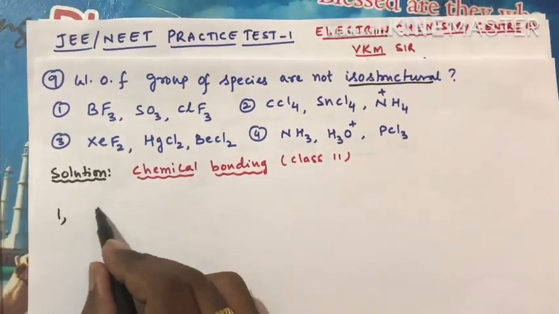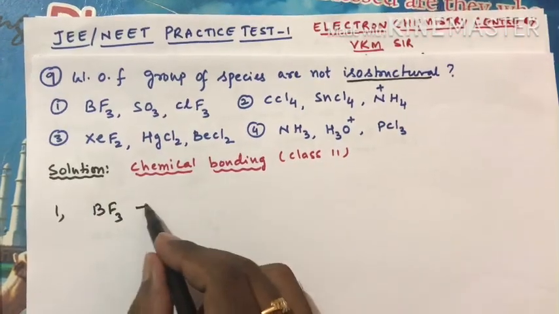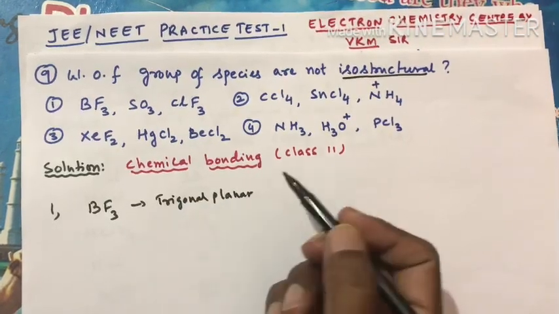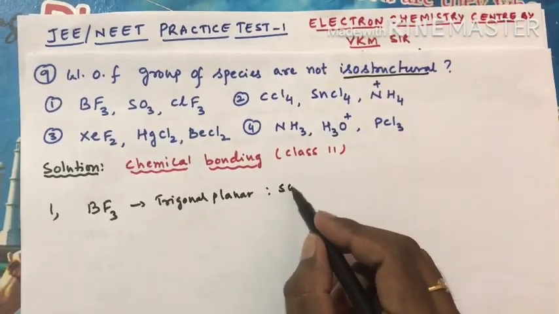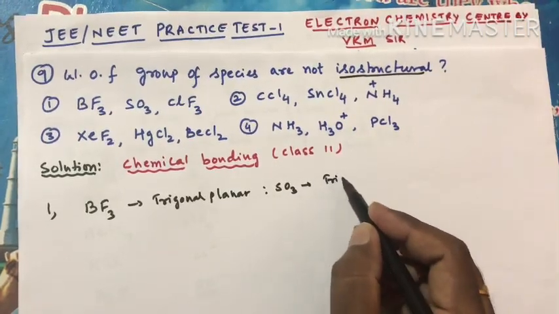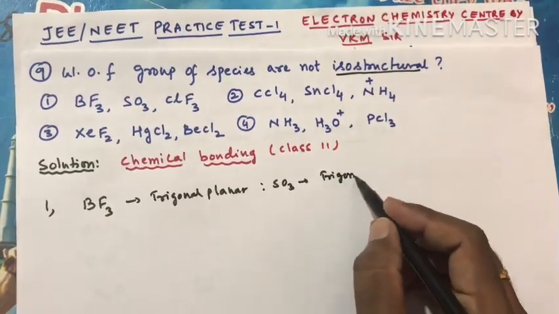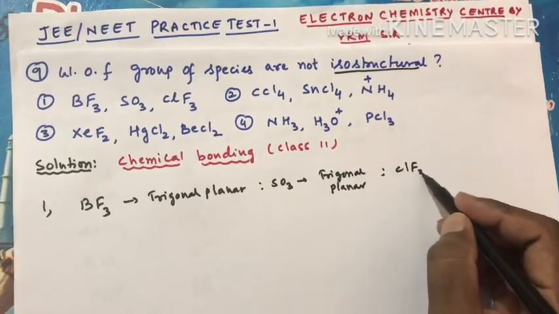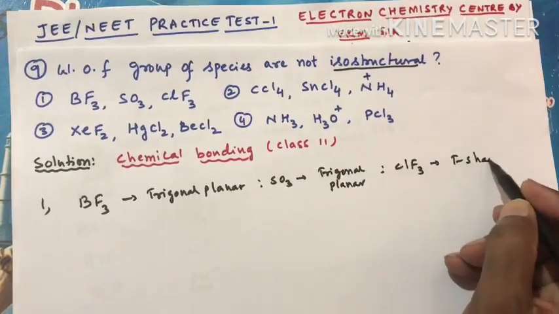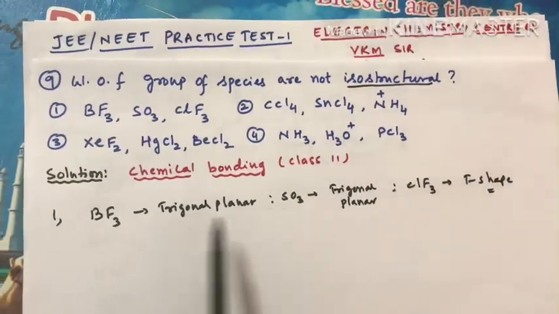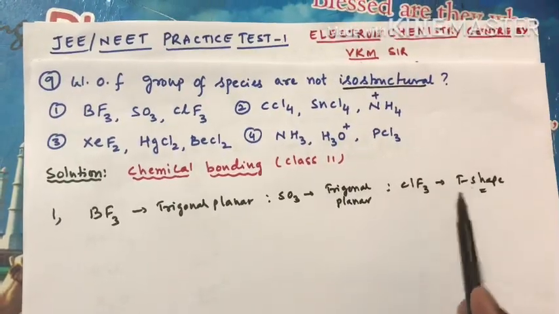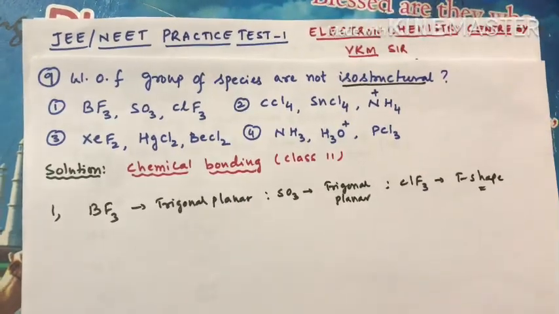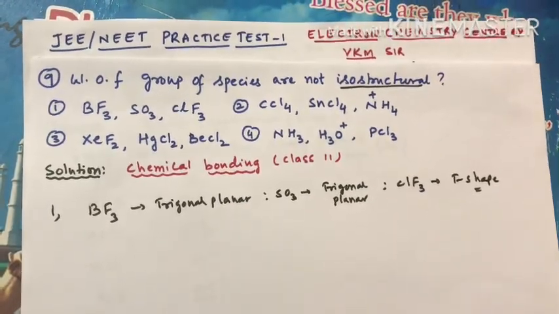First one, boron trifluoride, which is well known, the shape is trigonal planar, sp2 hybridization. Similarly, SO3 has trigonal planar shape. And now we have ClF3, which has a T shape, right? So ClF3 is not having the same shape as that of BF3 or SO3, right?